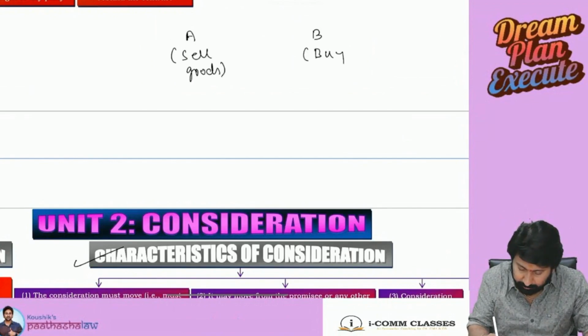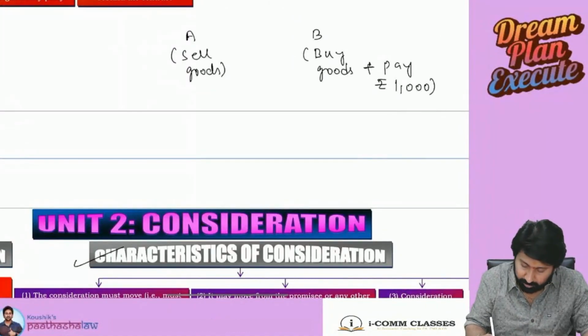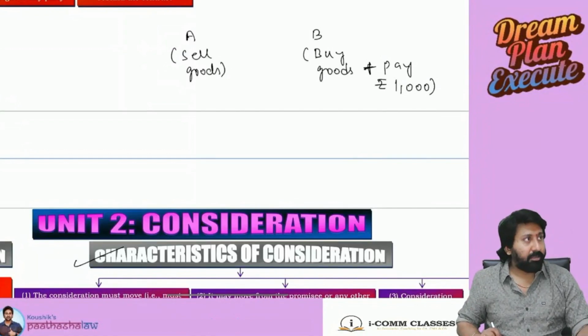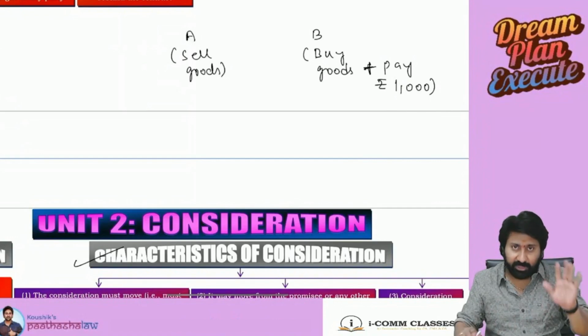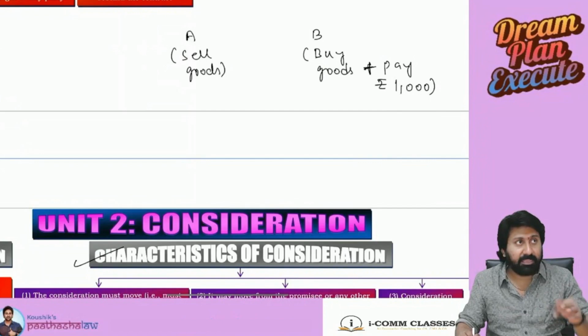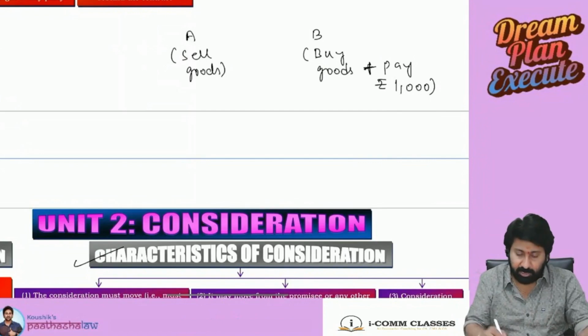B promises to buy the goods and pay rupees 1,000 as consideration. Up to here everything is okay.